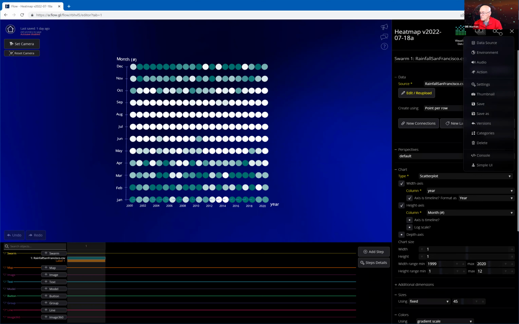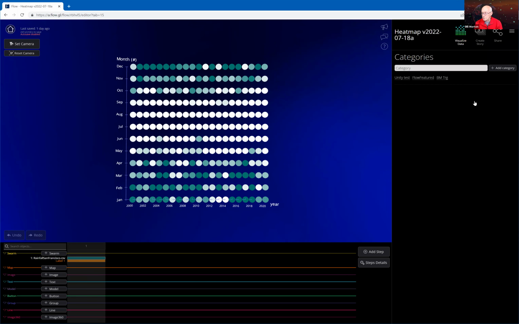But it's accessed through the settings menu, and it's called categories. And what I can do here is I've got three categories that I have available to me. One is called Unity Test, another is called Featured Flows, another is BM Training. And I can add a category if I wanted to.